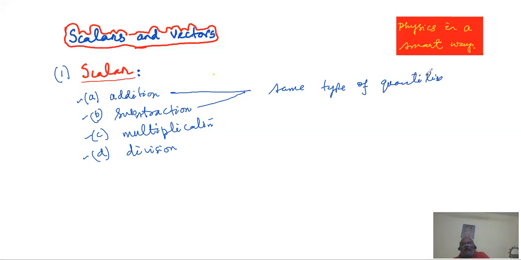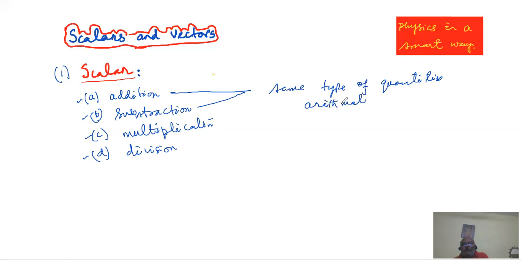Otherwise, the rule of addition is just like the rule of numbers that you learned at your class 2, class 3, class 4, or class 5 level. I'm adding a length of 2 meters with another length of 3 meters, so that gives us 2 plus 3, that is 5 meters. So the rule is arithmetic here.